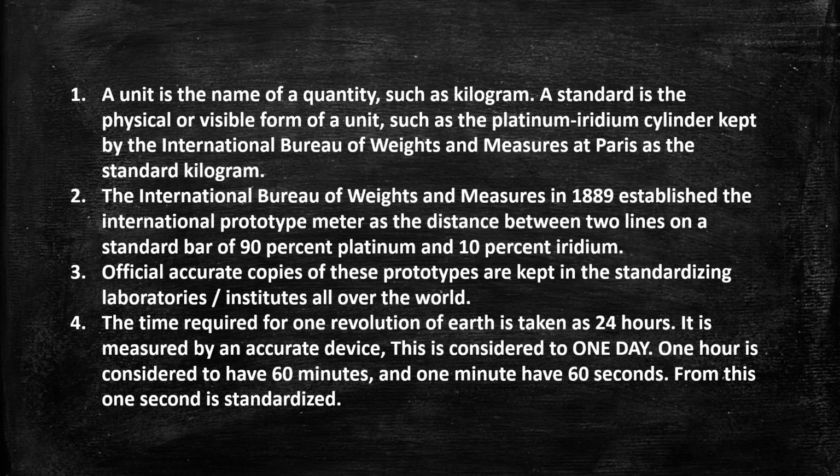The International Bureau of Weights and Measures in 1889 established the International Prototype Meter as the distance between two lines on a standard bar of 90% platinum and 10% iridium. So this is also a proper measure. So every distance of 1 meter is decided by this. Official accurate copies of these prototypes are kept in standardizing laboratories and institutes all over the world.